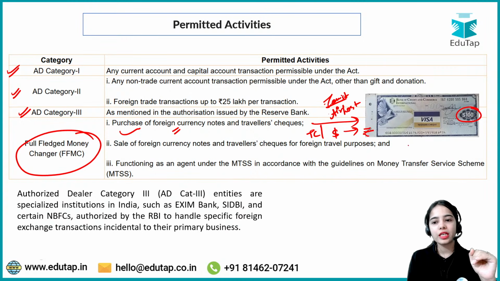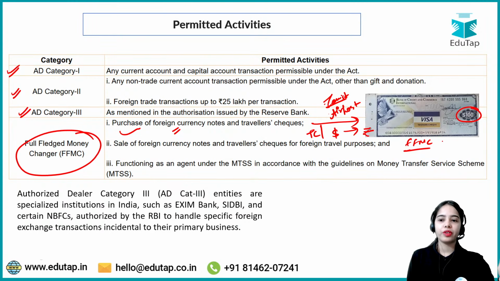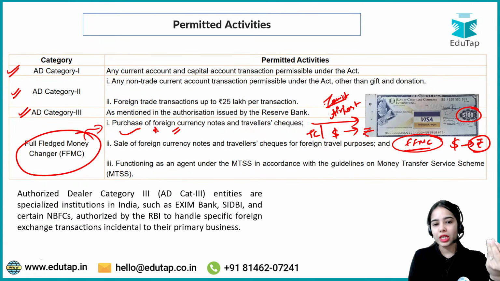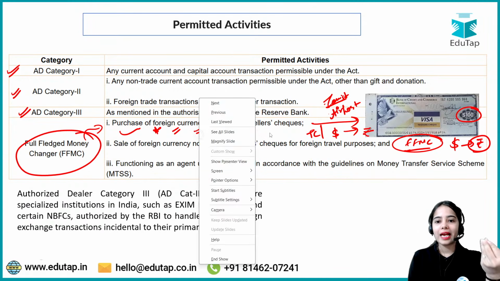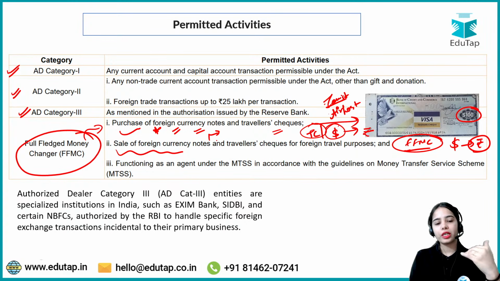So in the airports there are full-fledged money changers. There are some stalls that deal in foreign exchange, converting dollars into rupees. The idea is that the full-fledged money changer can purchase foreign currency notes and travelers checks. They can provide rupees against the foreign currency. Sale of foreign currency notes, they can also sell the foreign currency notes.